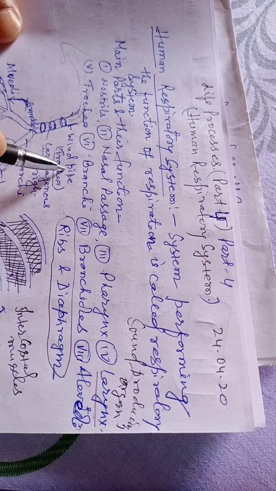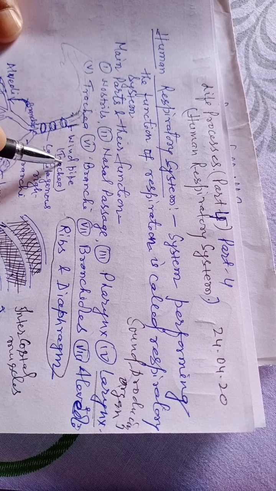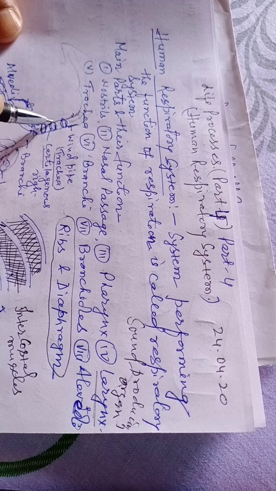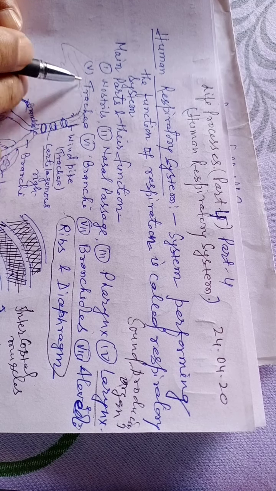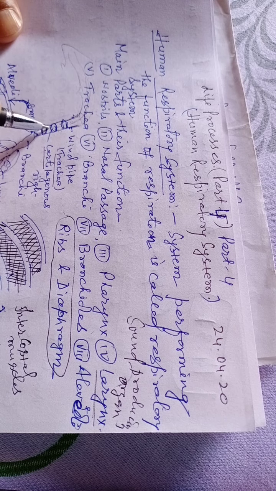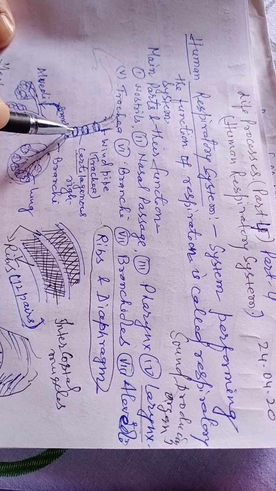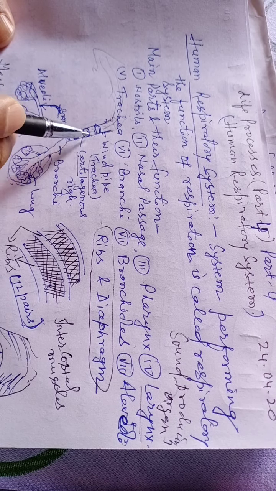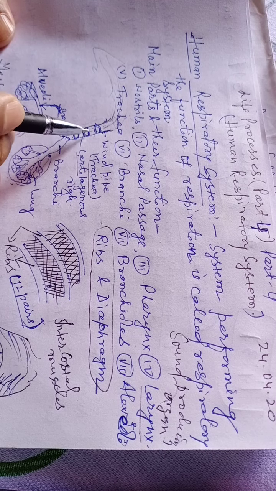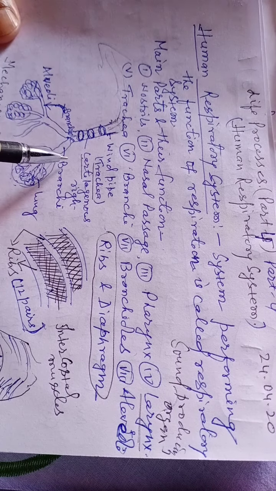It protects the windpipe against collapsing, because if it collapses, air doesn't pass and the person may die immediately. So this cartilaginous ring keeps the windpipe or trachea open all the time. This is the function of the cartilaginous ring.